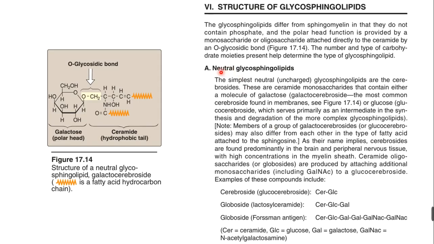Next is the neutral sphingolipids. Examples are cerebroside, which is ceramide plus glucose. CER means ceramide, GLC means glucose, Gal means galactose, and GalNAc means N-acetylgalactosamine. Then there is globoside, and another version of globoside is the Forssman antigen, which is more complicated than the globoside of lactosyl ceramide. And these are neutral glycosphingolipids.